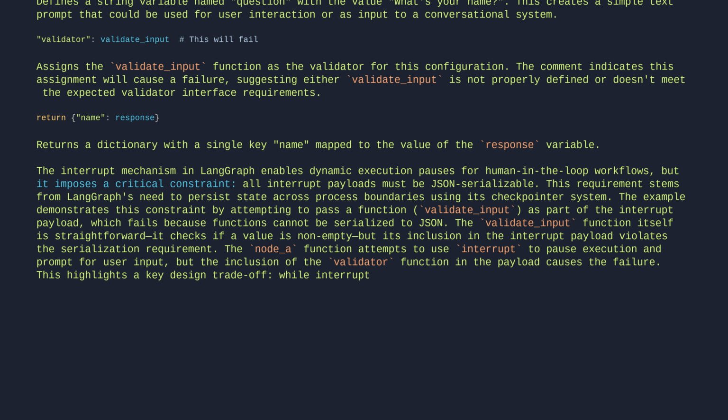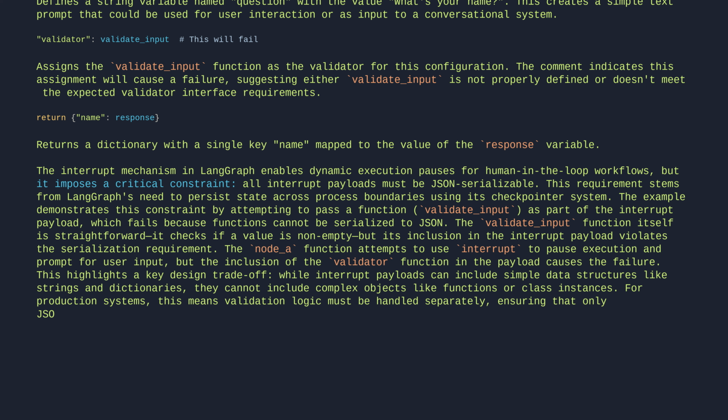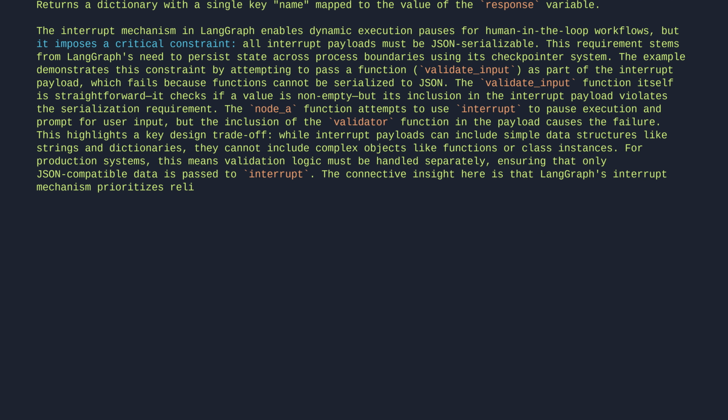While interrupt payloads can include simple data structures like strings and dictionaries, they cannot include complex objects like functions or class instances. For production systems, this means validation logic must be handled separately, ensuring that only JSON-compatible data is passed to interrupt. The connective insight here is that LangGraph's interrupt mechanism prioritizes reliability and portability through serialization, which inherently limits the types of data that can be included in interrupt payloads.